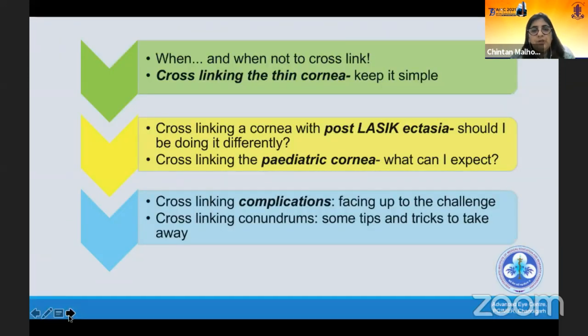Just to have a brief outline of the course, we will be taking you through these topics: when and when not to cross-link, how to cross-link thin corneas, post-LASIK ectasia, pediatric corneas, complications, and then some tips and tricks to take away. In the interest of continuity, Professor Amit Gupta will be taking two of his talks together, that is, when and when not to cross-link, and cross-linking the pediatric cornea, what can I expect, since they are linked together. I don't think we are joined by Professor Jain yet because he's in a simultaneous session, and we hope to be joined by him soon.